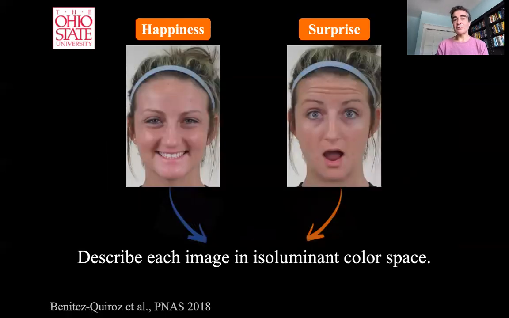So to test this hypothesis and build computer vision systems that can do recognition of emotion from these facial color changes, we ran the following experiment, which you can find in PNAS, published in 2018. Basically, what we first did is we took a large number of faces expressing certain emotions, and we described them in what's called the isoluminant color space.